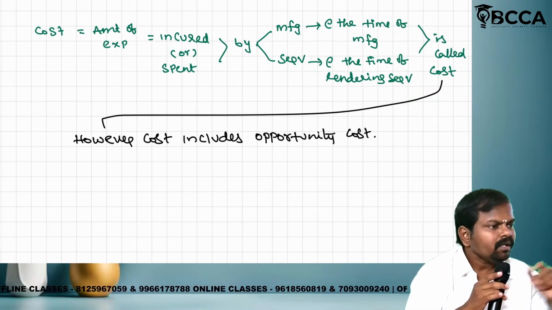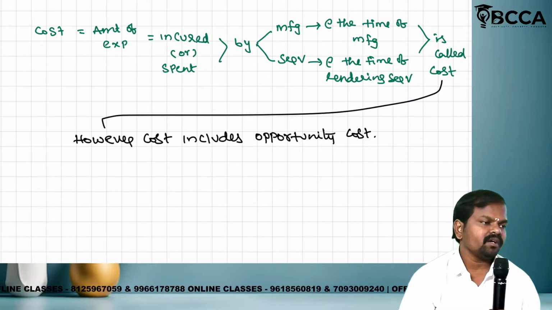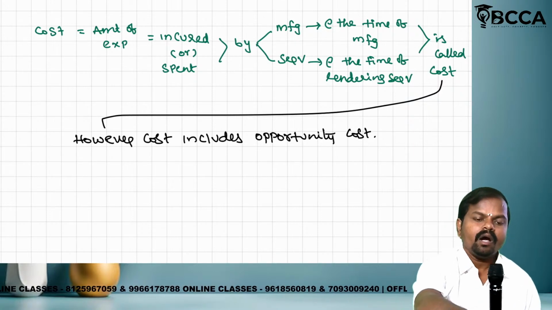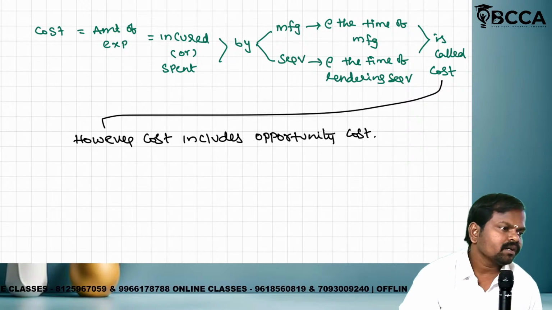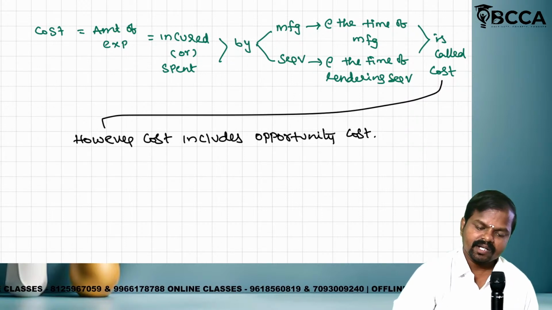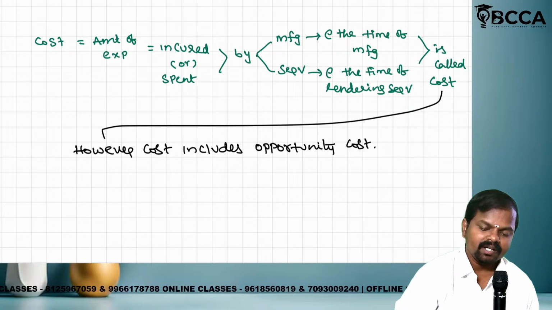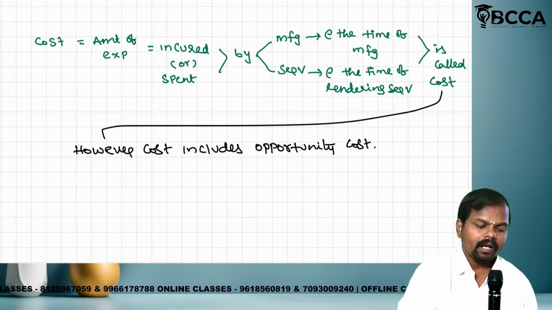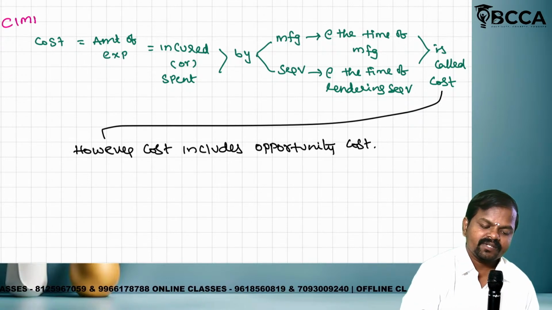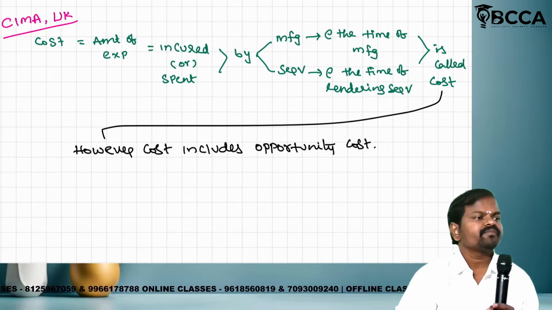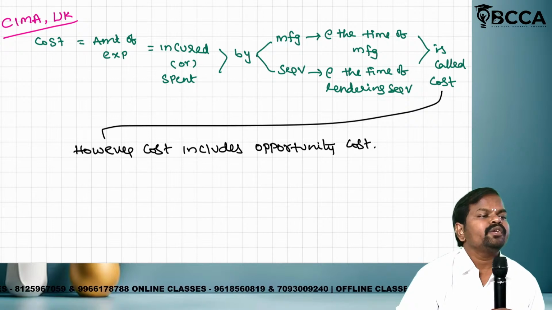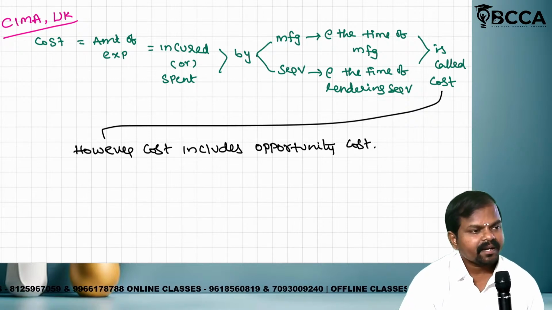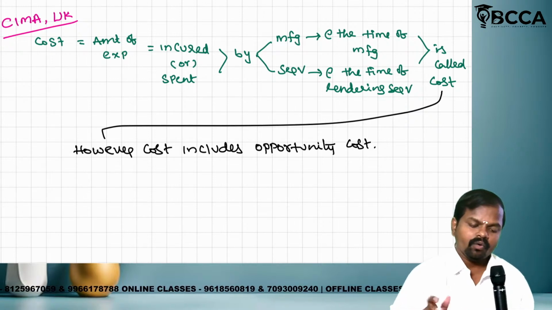Cost including opportunity cost. Cost including what? Opportunity cost. Is it clear? Excellent. Who told this definition? Not like that. This definition is prescribed by CIMA UK. Is it clear?